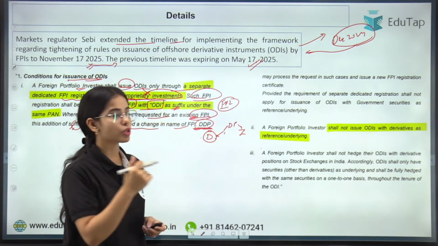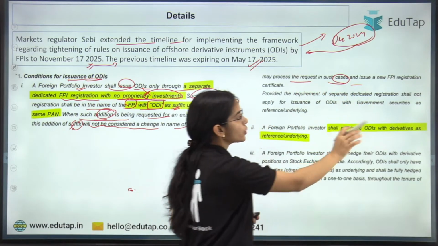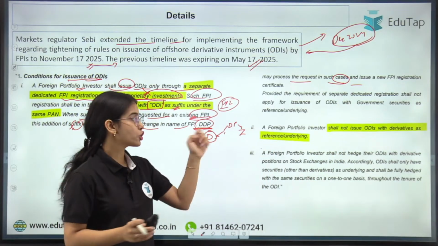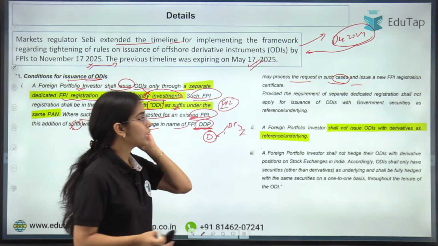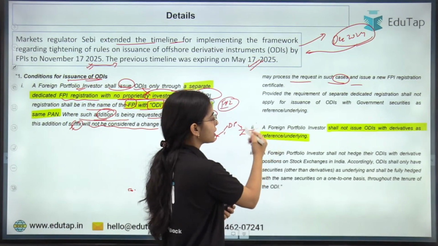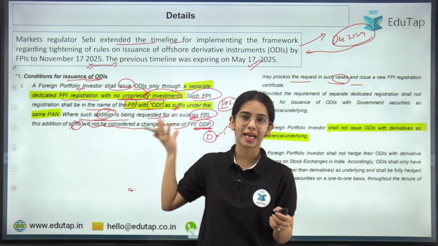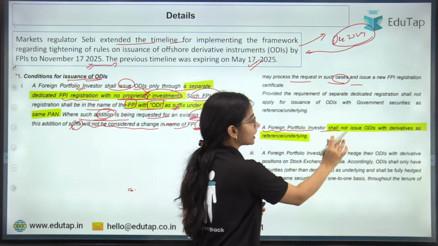So the designated depository participants may process the request in such cases and issue a new FPI registration certificate for the FPIs that want to issue the ODIs. So it is the designated depository participants that can process the request. Now, the first point is to take the separate registration and have ODI as the suffix in your name. The second one is that a foreign portfolio investor shall not issue ODIs.